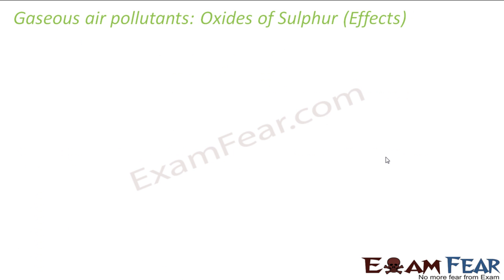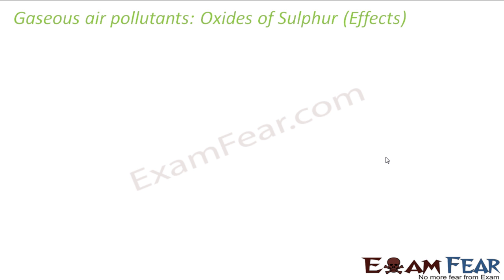Now we talked about oxides of sulfur. We talked about sulfur dioxide as the primary pollutant, and sulfur trioxide is the secondary pollutant, which is generally created when sulfur dioxide reacts with oxygen in the presence of other pollutants in the atmosphere.